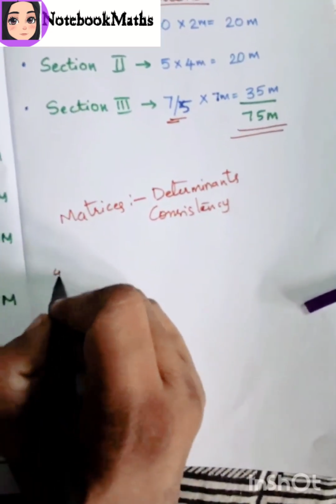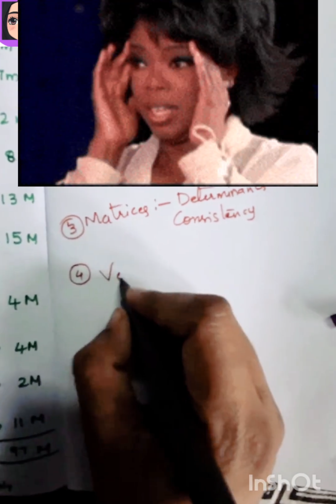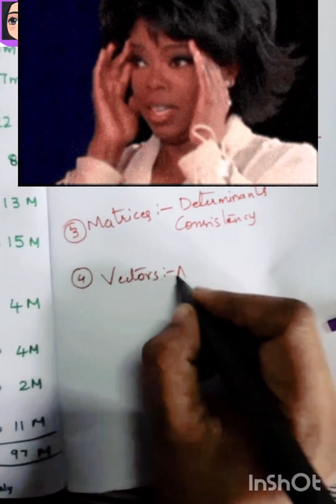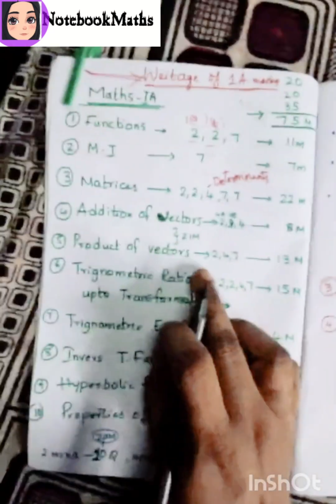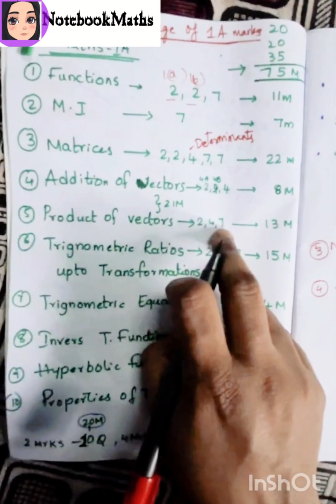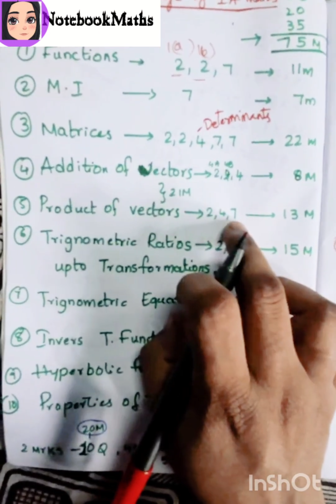Okay, next, the fourth chapter, that is the vectors topic, we get 2 marks and 4 marks questions. In vectors also, addition and product of vectors, we get questions from 4A. And in section C, the third section, we also get a 7 marks question. Okay, the longest problem we will have to do.